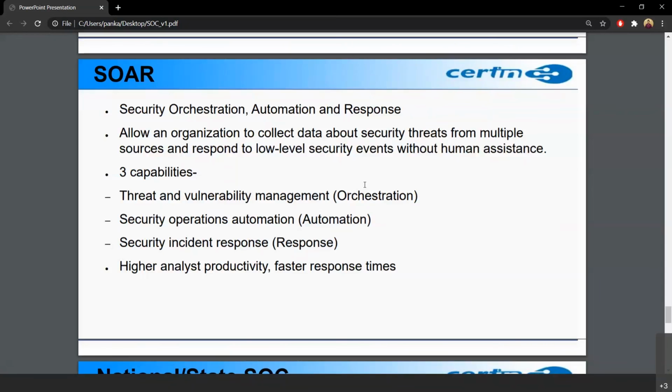What SOAR is capable of: we create rules. The rule creation is a difficult task in SOAR, but when we are mature enough and have created rules, then in a minute or less, this complete life cycle, the scanning being done, alert generated, and IP blocked at the firewall, can all be automated using a SOAR. SOAR basically has three capabilities: orchestration, automation, and response. Orchestration is threat and vulnerability management, automation of security operations, and response to security incidents.